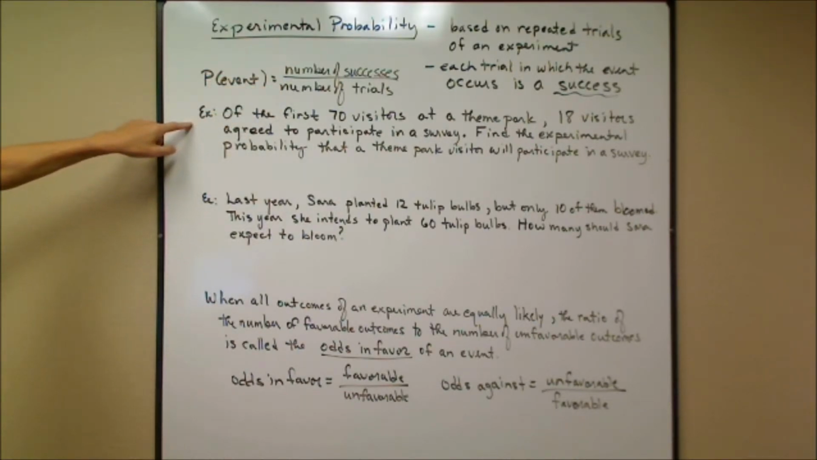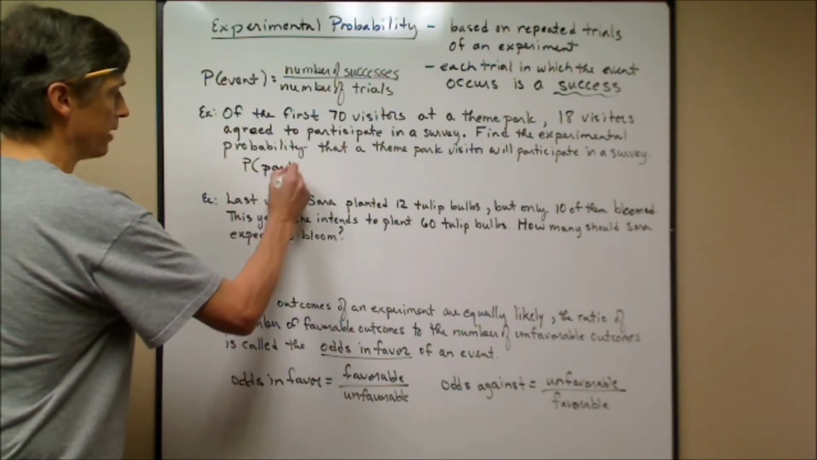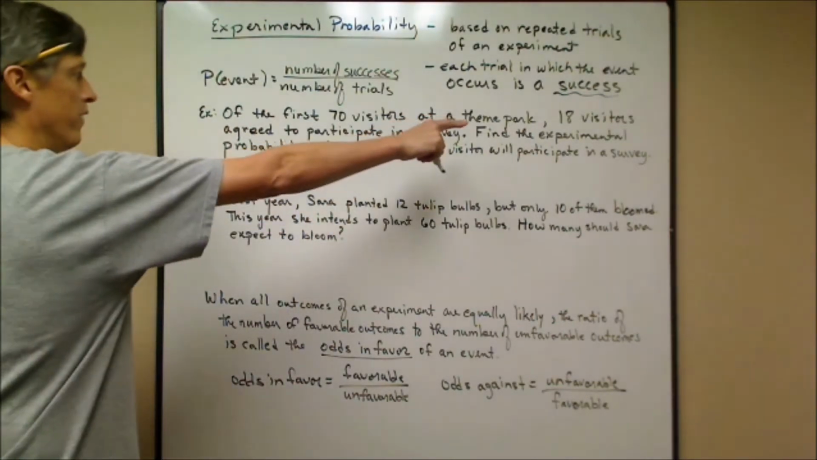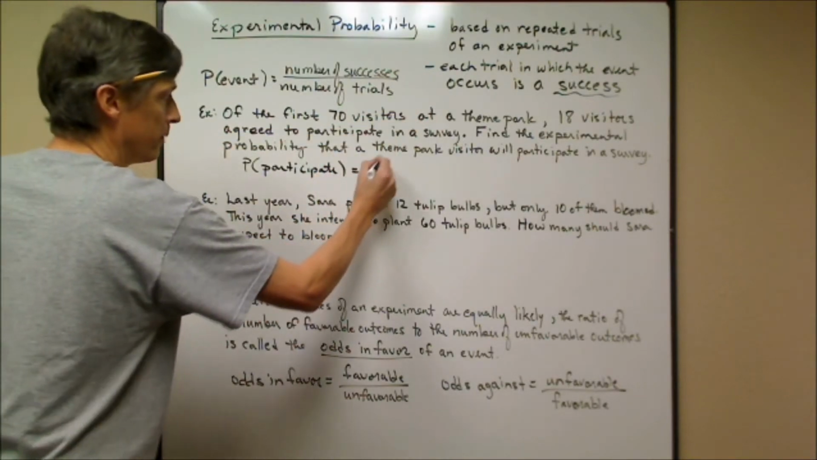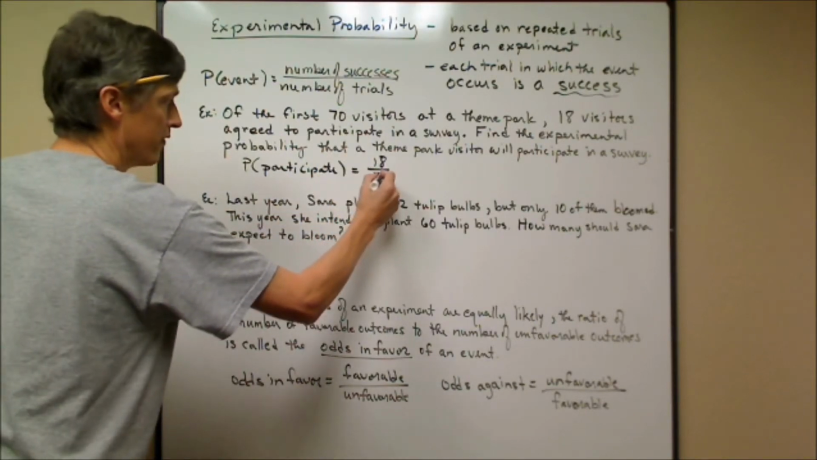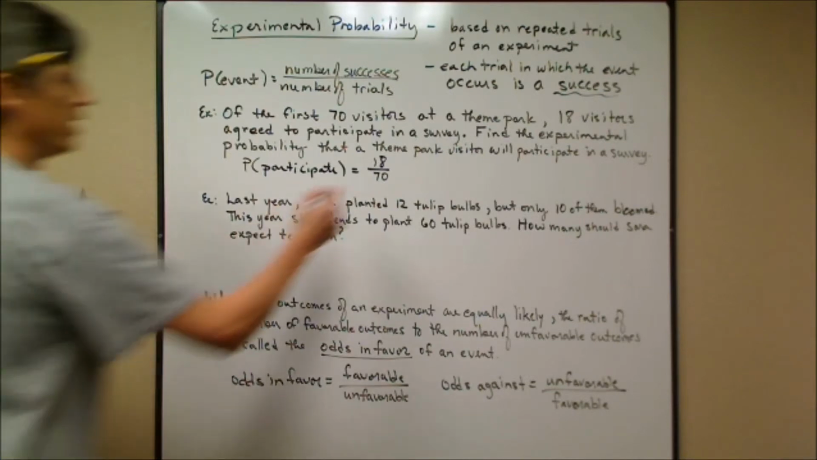Consider a couple of examples here. Of the first 70 people at a theme park, 18 visitors agreed to participate in a survey. Find the experimental probability that a theme park visitor will participate in the survey. So the probability that they will participate, based on this information, would be the favorable or successful trials. That would be the 18 people that said, yeah, I'll do it, out of the total number of people that they asked, and that would be out of 70. 18 over 70.